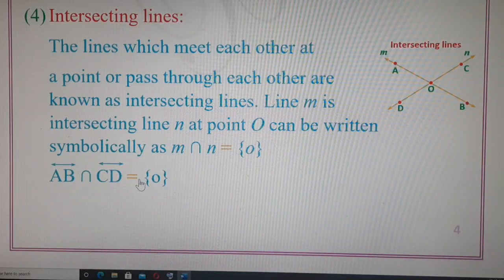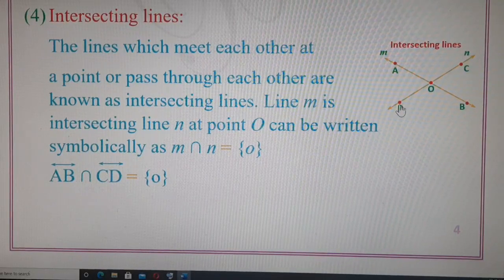Equal to O means at point O. So these two lines are meeting at point O, and O is called the intersecting point. So we can say point O lies on line AB also, and we can say point O lies on line CD also. We can say point O belongs to line AB. We can say point O belongs to line CD. So this point O belongs to both the lines, or we can say point O lies on both the lines.